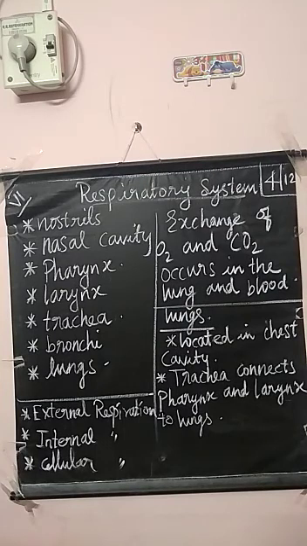The circulatory system transports oxygen and carbon dioxide to and from all parts of the body. That is done by hemoglobin, the pigment present in the red blood cells, which transports oxygen and carbon dioxide.